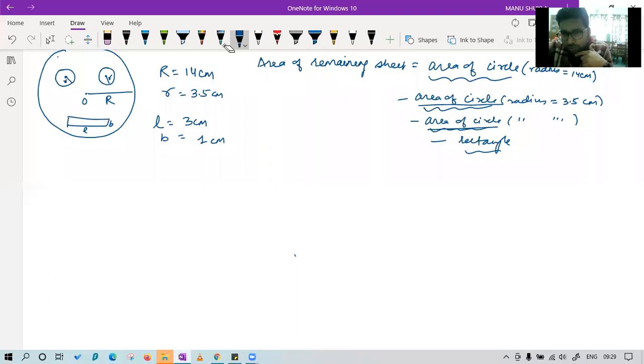Okay, sir, it is so simple. We will first find the area of both circles and the rectangle and simply subtract that from the area of the large circle. Yes, Bani, it is correct.